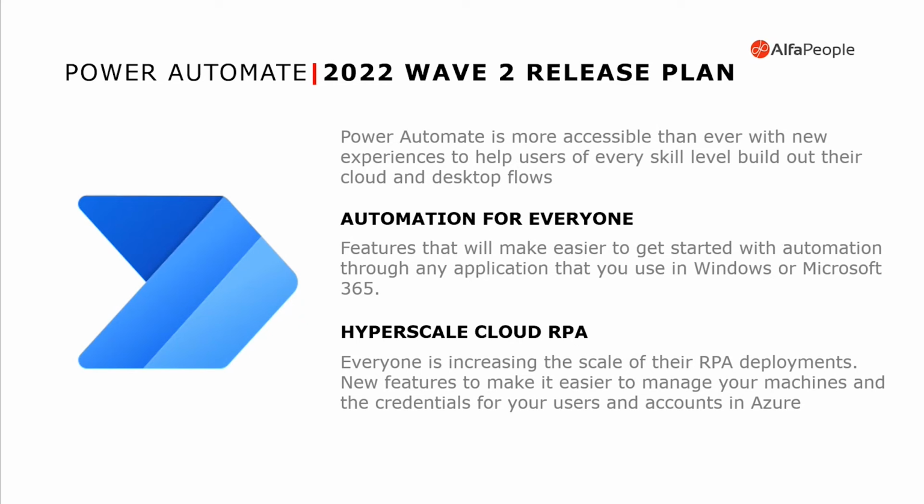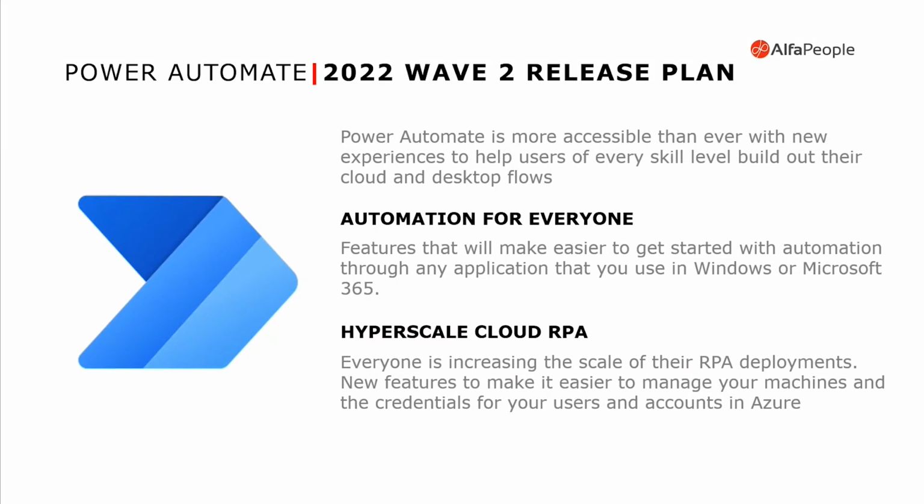That means automation is getting easier and easier to do inside companies using Power Automate. The idea here is to make it easier for a person who doesn't have any experience with development to create an automation. Also, we will have some changes in the RPA.